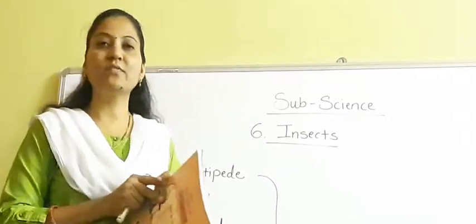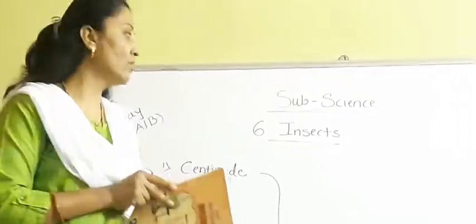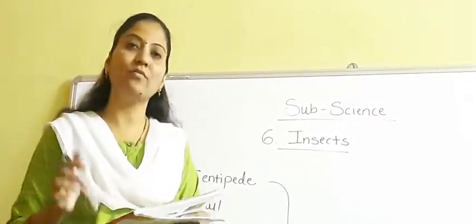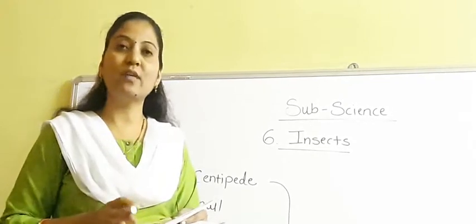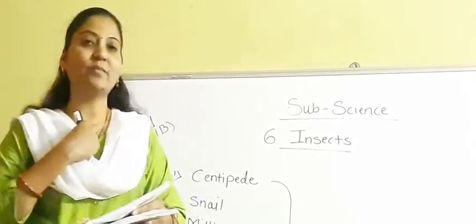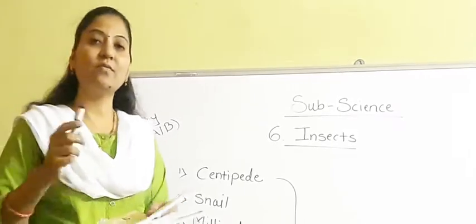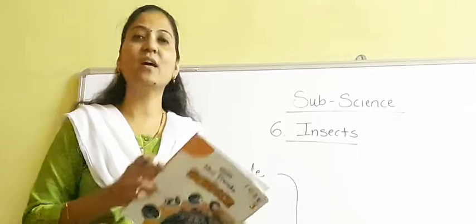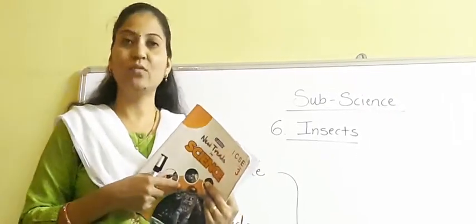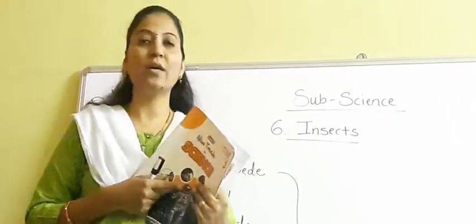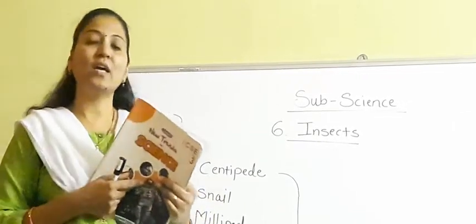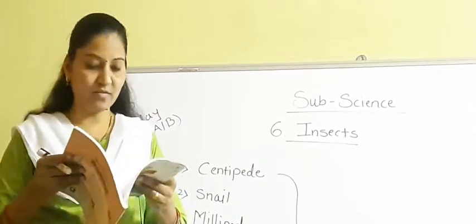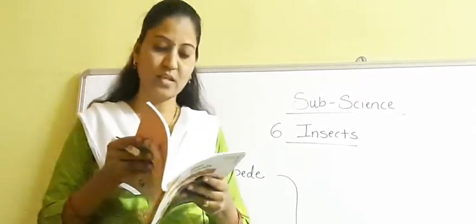Okay, now students, we are going to solve worksheet number 1, but before that, you have to tell me whether you have understood up to now what we have studied. Now students, let me remind you, let's take a recap. We have seen that we are surrounded with insects. Okay, in our day to day life we come across various insects, and we have also seen the names of various insects: housefly, butterfly, beetle, mosquitoes, honeybee.